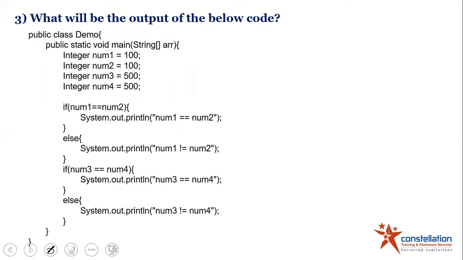So let us have a look at the third question. What will be the output of the below code: Integer num1 100, num2 100, num3 500, num4 500? So here it is checking now. If you look here, num1 and num2 are both 100 and num3 and num4 are both 500. So it is checking whether num1 is equal to num2. So the statement num1 is equal to num2 will be printed, right? People will think like that. Then else will not get executed. Now coming to this part, num3 is equal to num4. So this will be printed, right? So this you will get as the output. This is what the expected output is, right?